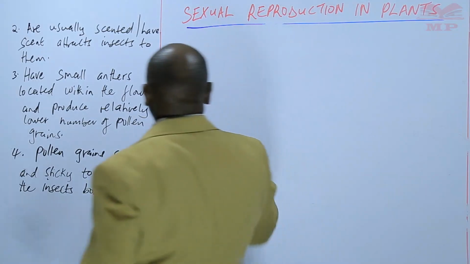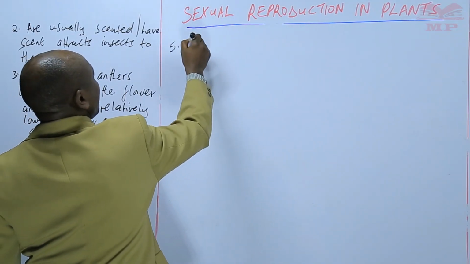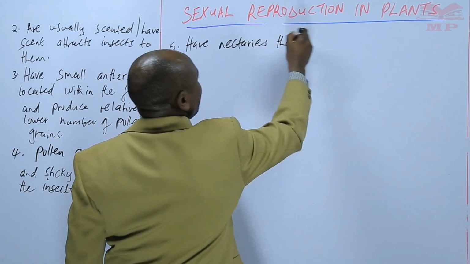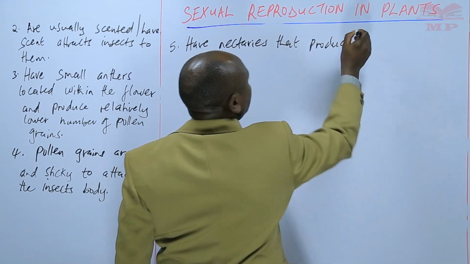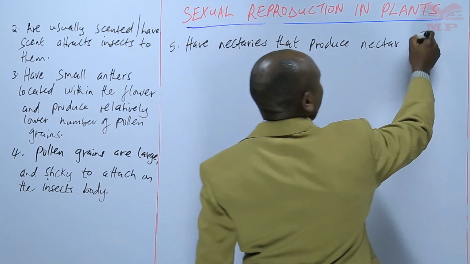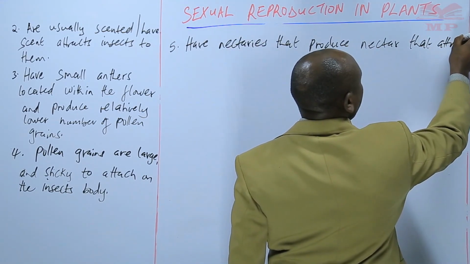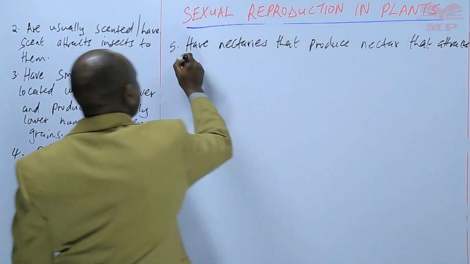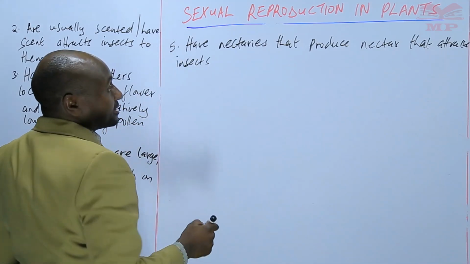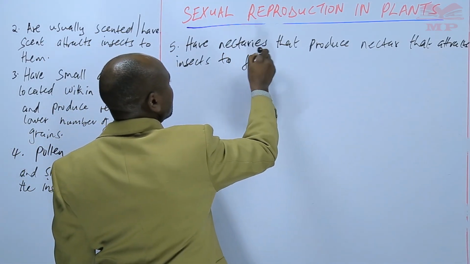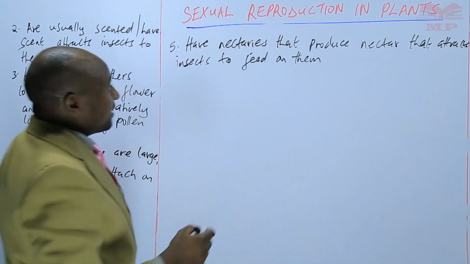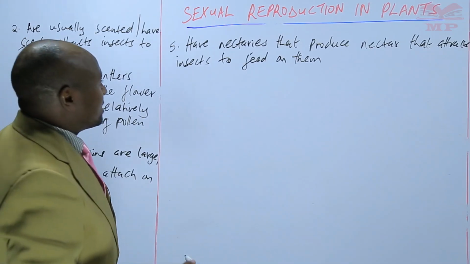These insect pollinated flowers also have nectaries that produce nectar. And this nectar is the one that attracts insects. The nectar attracts insects to feed on them. So the nectaries produce nectar that attracts the insects.